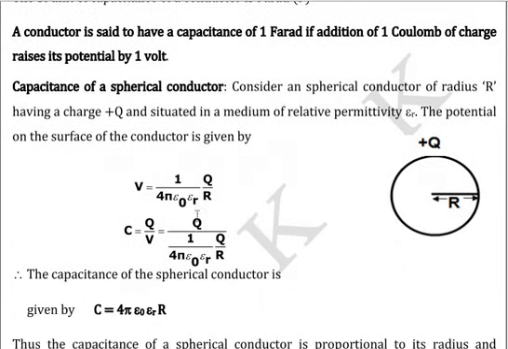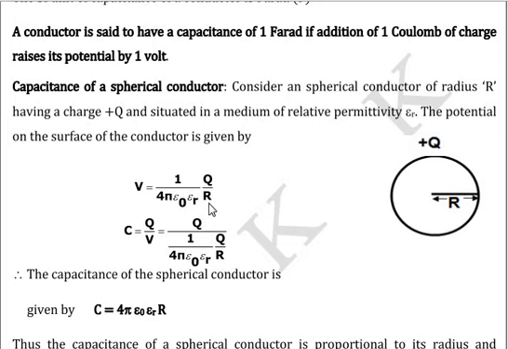Now we will think of the capacitance of a spherical conductor. We will consider a charged spherical conductor of some radius r. The charge on the spherical conductor is plus q. Supposing this spherical conductor is placed in a medium of relative permittivity epsilon r, the potential on the surface of the conductor is given by 1 by 4 pi epsilon naught into epsilon r into q by r.